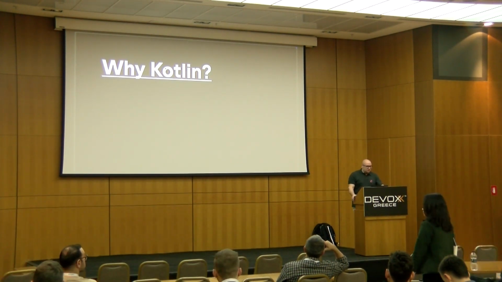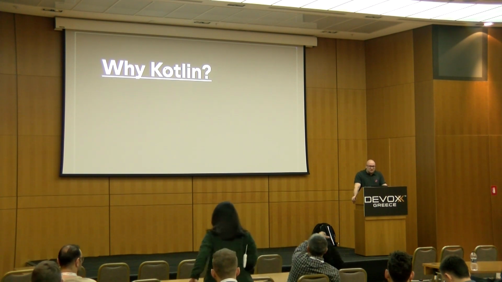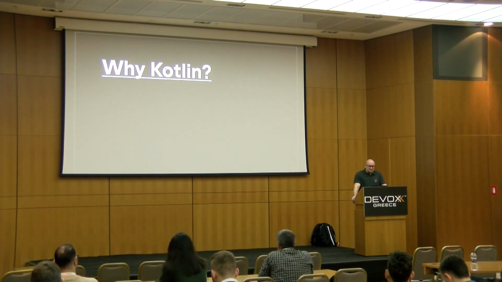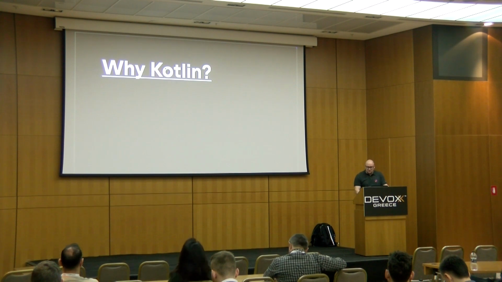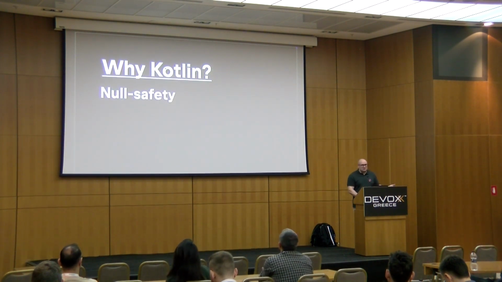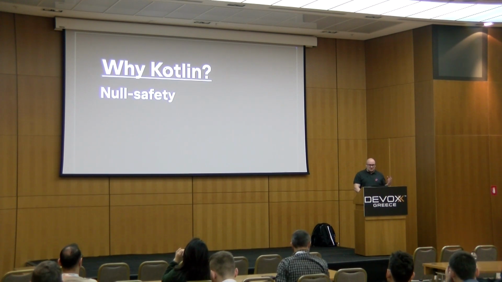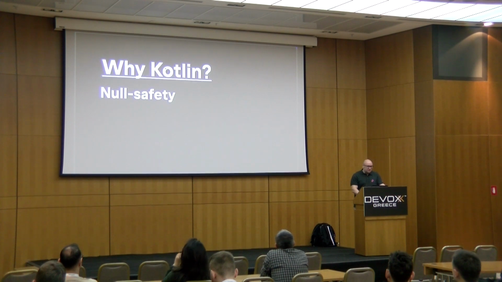So I talk to people a lot, and the obvious question for me is why they are selecting Kotlin for their development. One of the most important features that they mention is null safety. We're not going to talk about null safety today at all, but this is the single most important language feature that Kotlin offers for many people.